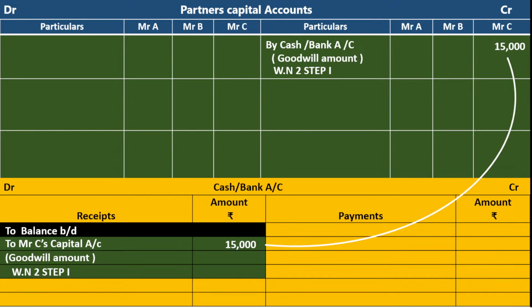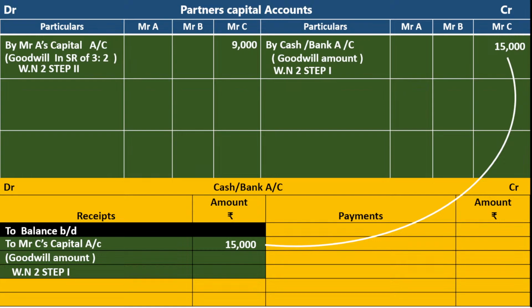Step number 1 completed. Step number 2 is to transfer this goodwill amount from C's capital account to A's capital account and B's capital account. The journal entry, second step: new partner's capital account debit to old sacrificing partners' capital accounts. That is Mr. C's capital account debit to Mr. A's capital account. Goodwill amount in sacrifice ratio 3:2. WN1 step number 2. Take the calculator, 15,000 into 3 by 5 in the sacrifice ratio. It amounts to rupees 9,000.